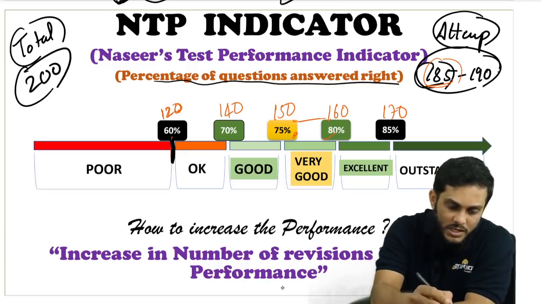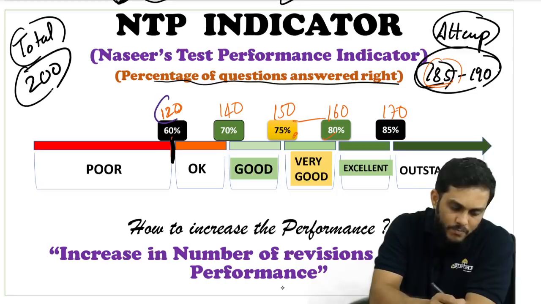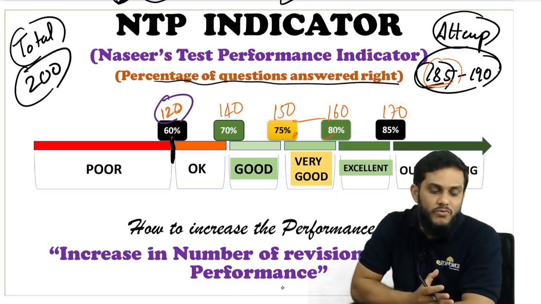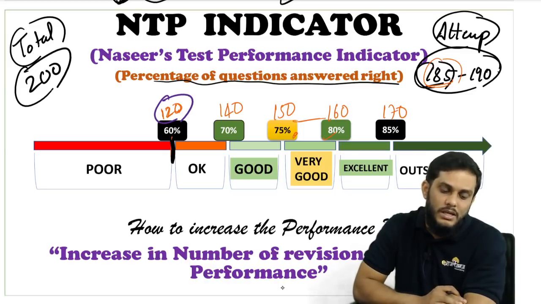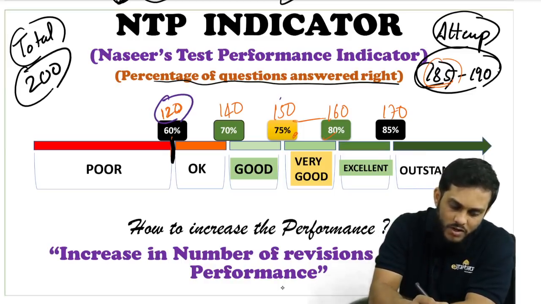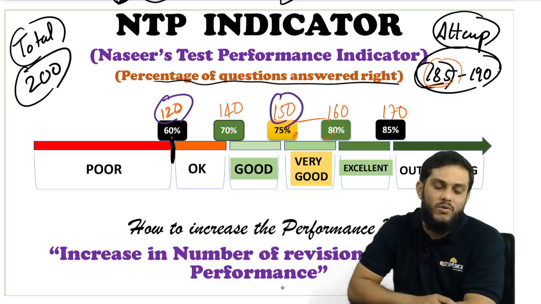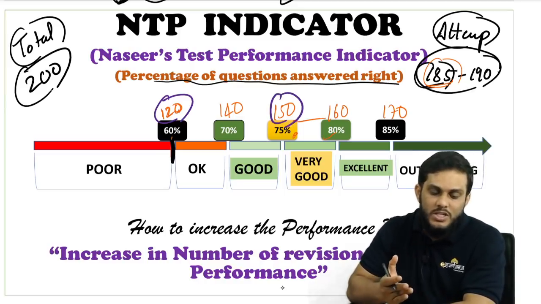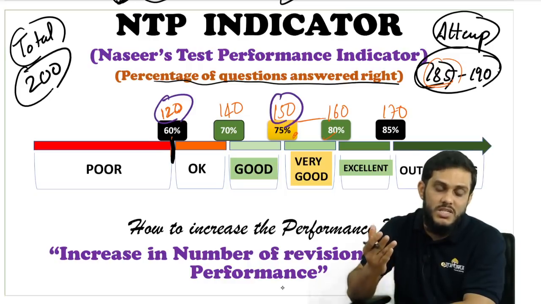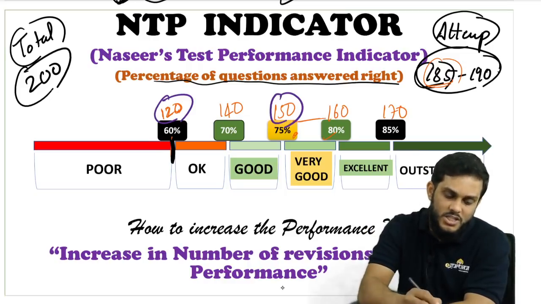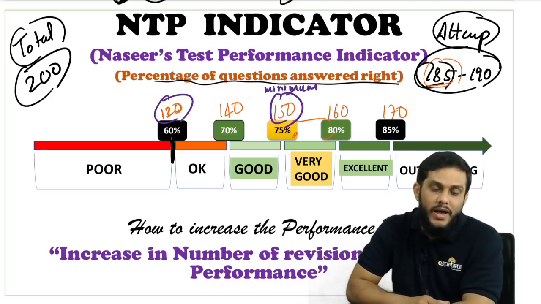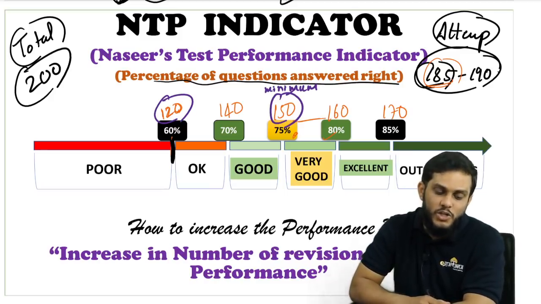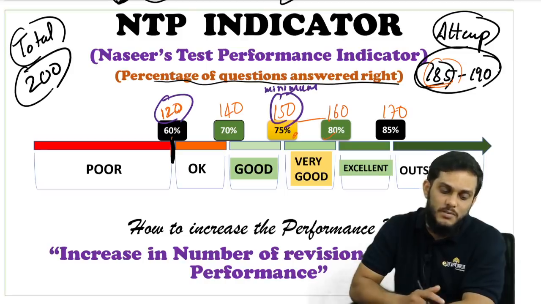Anyways, now if you see here, sir, minimum I have to touch 120. Less than that is a poor performance, very poor performance. And our target should be like 150. If you're crossing 160, well and good. If you're crossing 170, very good, right? At least 150 should be our minimum target to get a good rank. For a very good rank, our target should be at least 150, at least minimum.